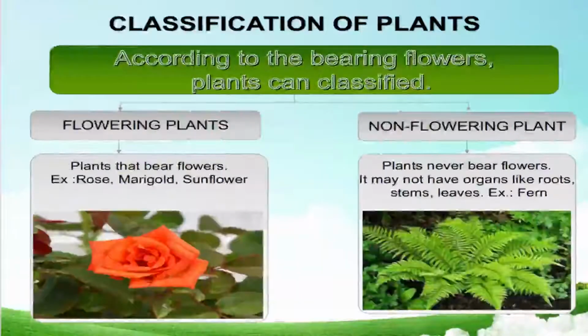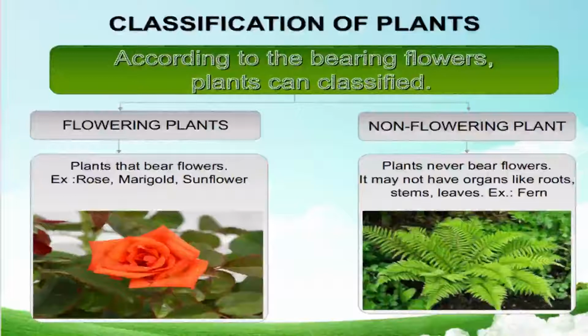Now, classification of plants according to the bearing of flowers. Some plants are classified according to bearing a flower and not bearing a flower. So, it's two classes, flowering plants and non-flowering plants. Some plants bear flowers, like rose, marigold, sunflower, jasmine, lily. So, they come under the flowering plants.